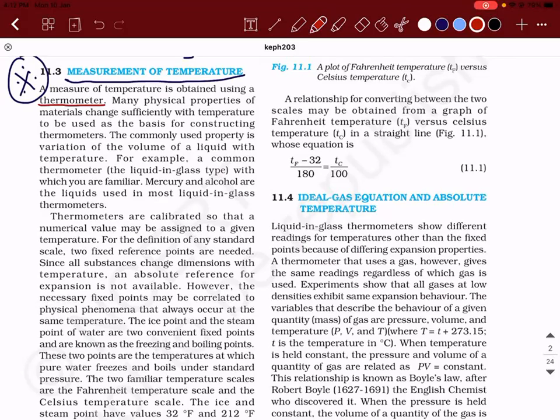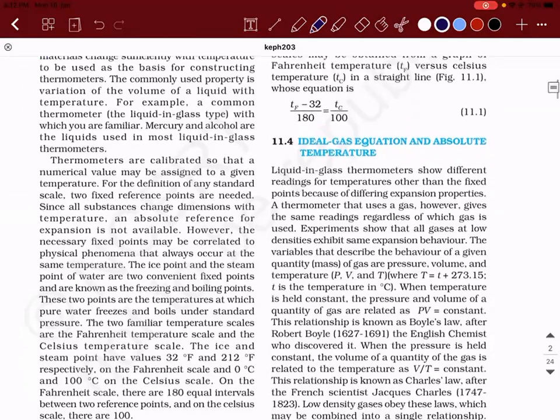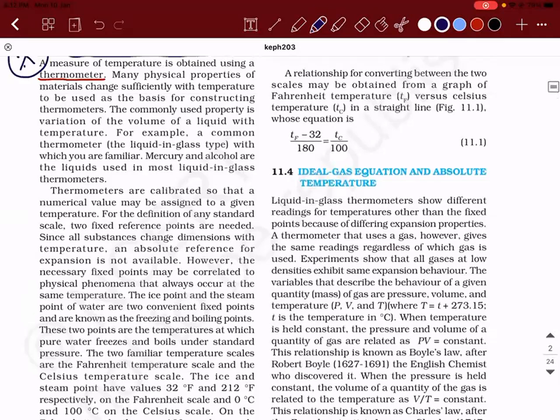So basically a thermometer uses this principle, okay? Materials expand on heating. So as the temperature keeps increasing, if you have a mercury thermometer, the level of mercury will keep rising inside. That is how it is designed. Many physical properties of the materials change significantly with temperature to be used as a basis for constructing a thermometer.